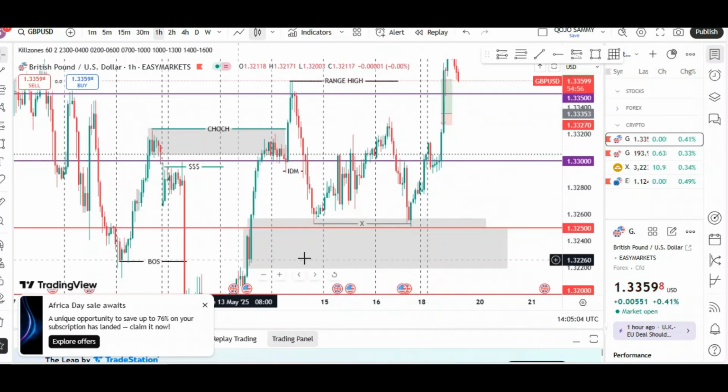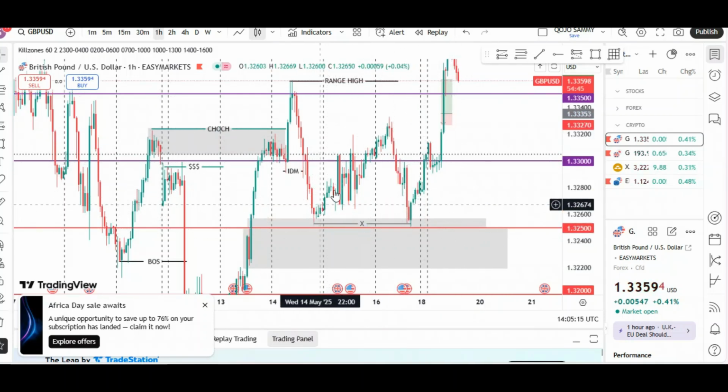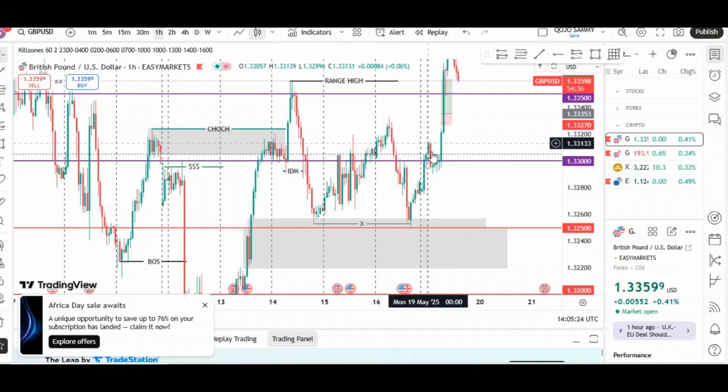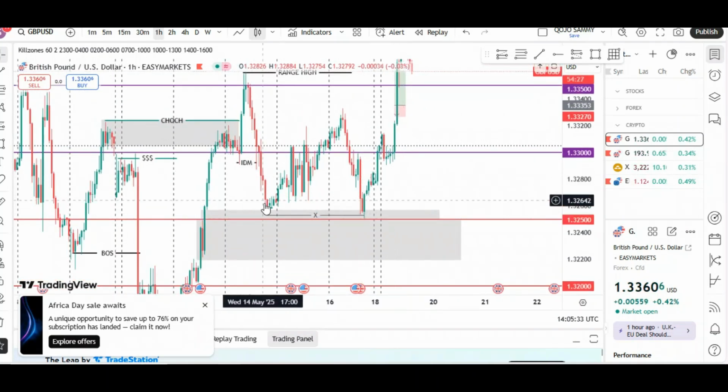All right, and then price tapping into this area, what we are looking for is this high to be broken. So whatever is happening here is an internal range. There was no liquidity sweep here. So this movement was just a liquidity created, and then you could see that price was just ranging from here to here, and then here it created some fake movement to the downside, but really didn't happen. Okay, so this range becomes our new low.